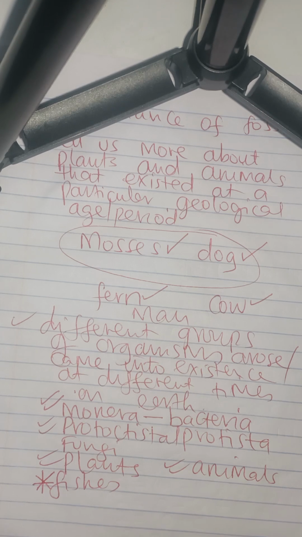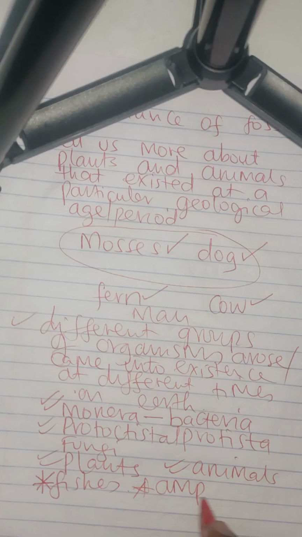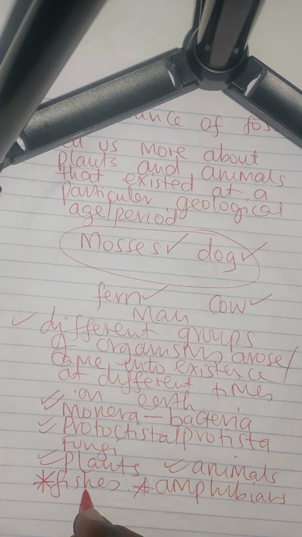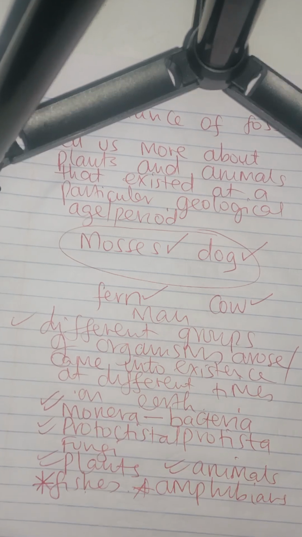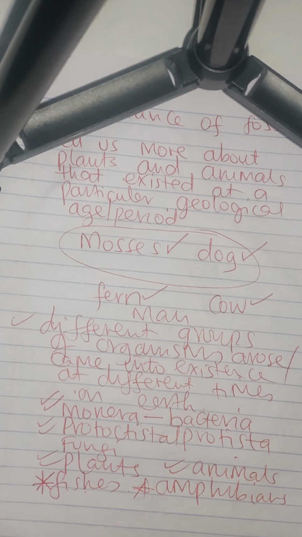The second category was that of the amphibians. Remember, the fishes appear as the first organisms on the Earth's surface, so they must have the oldest fossils.